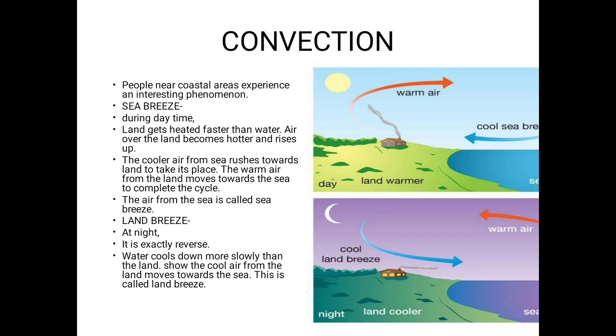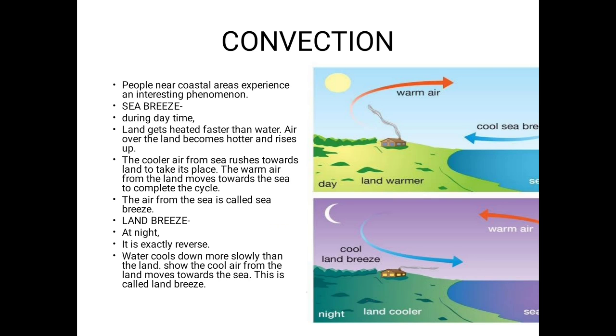In nature also there are various phenomena that involve convection. Like in coastal areas, people often experience a phenomenon known as sea breeze and land breeze. See the first picture, sun is there, so it is daytime. During the daytime, what happens? Land gets heated up faster than the sea.